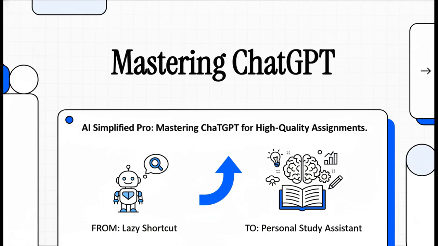Now, right out of the gate, I want to reframe how we actually think about AI. See, a lot of folks view ChatGPT as just a quick shortcut, right? Like some magic button that just does the work for you. But today, we're going to transform this tool from a lazy shortcut into your absolute best, most powerful personal study assistant. It's all about sparking genuine learning and originality, not just mindless copying.